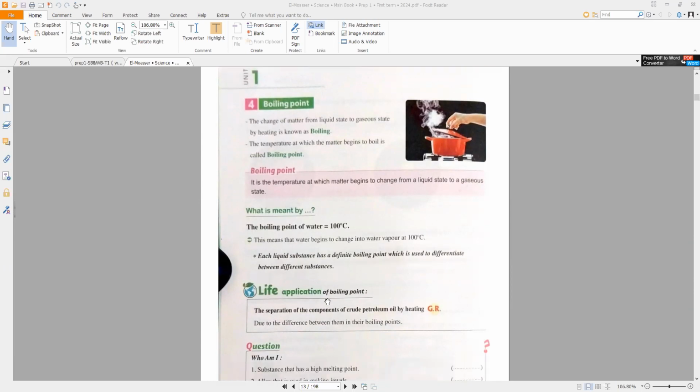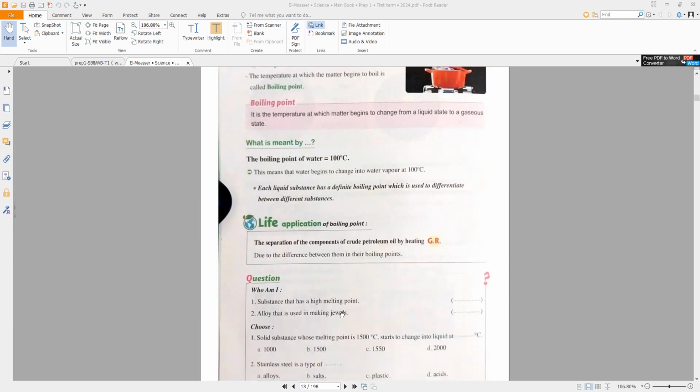An application of boiling point: we can separate the components of petroleum oil by heating. Why? Because the components of petroleum oil are different in their boiling points.